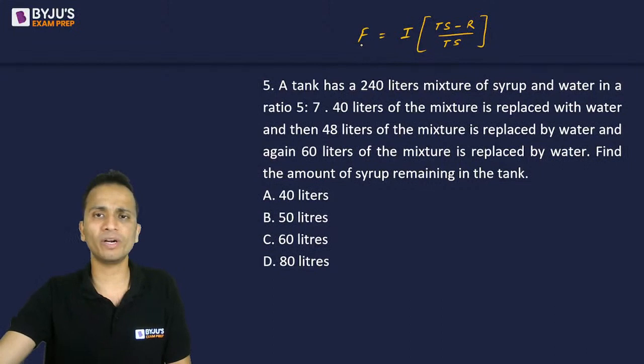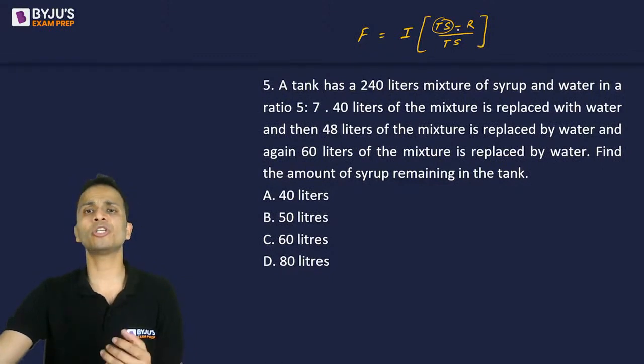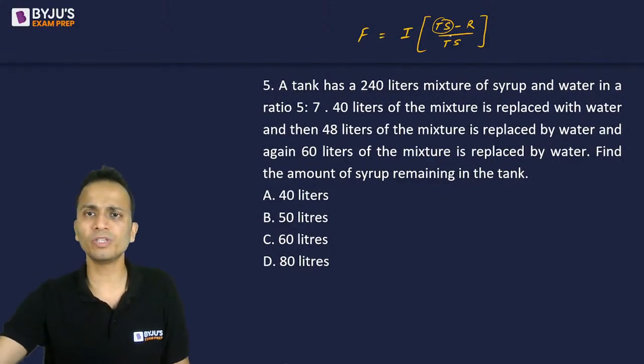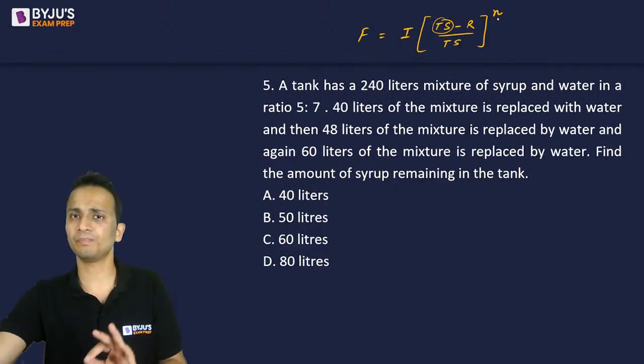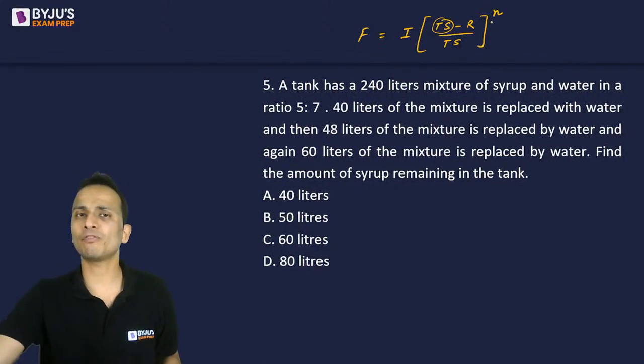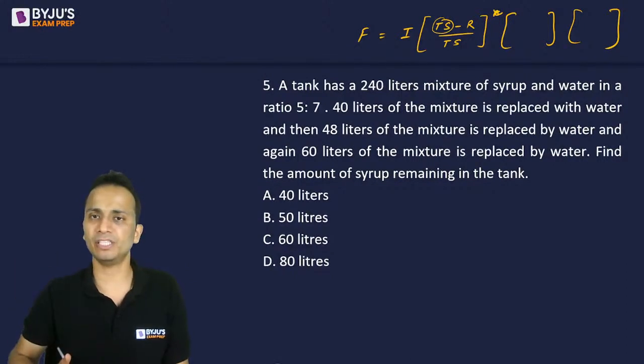So F is the final quantity or concentration. I is the initial quantity or concentration. Then total solution minus the amount of solution which is removed, TS minus R, divided by total solution. And generally we have this raised to the power n when the steps are the same, n being the number of times the step is repeated. But you will keep on multiplying these steps in case unequal quantities of mixture are replaced at every step.